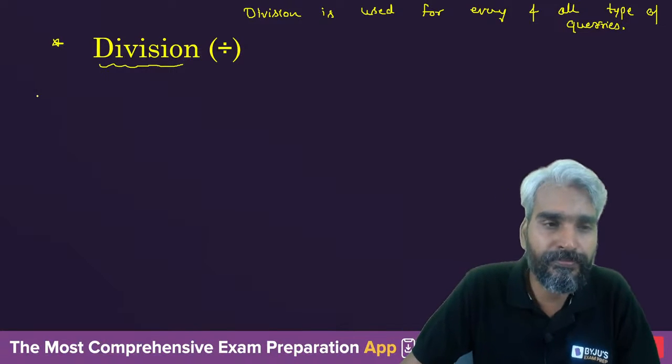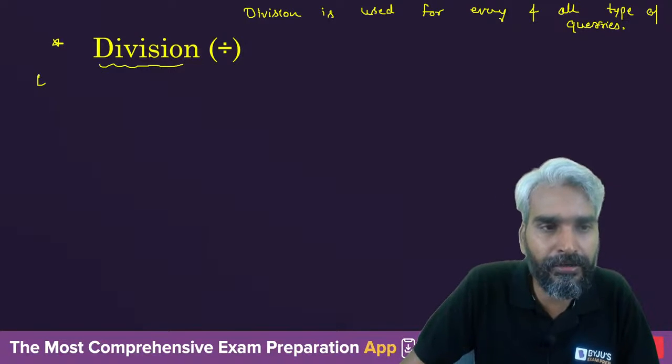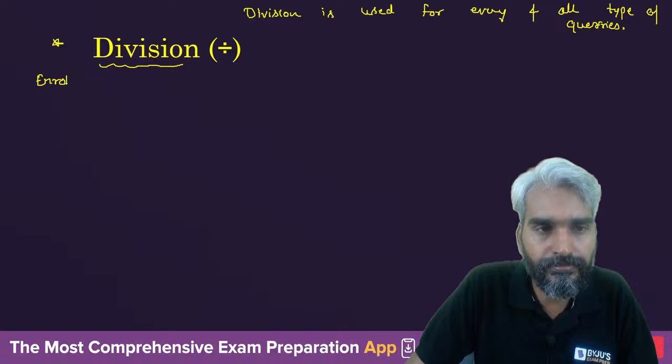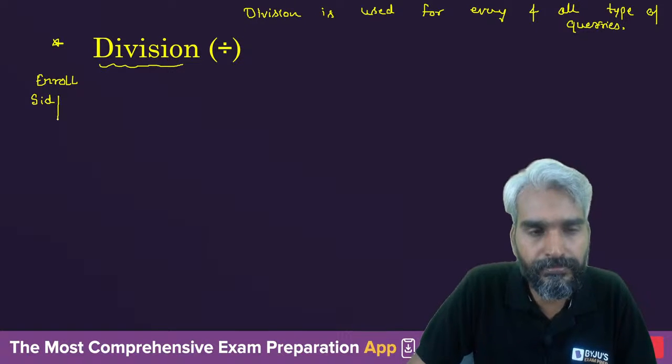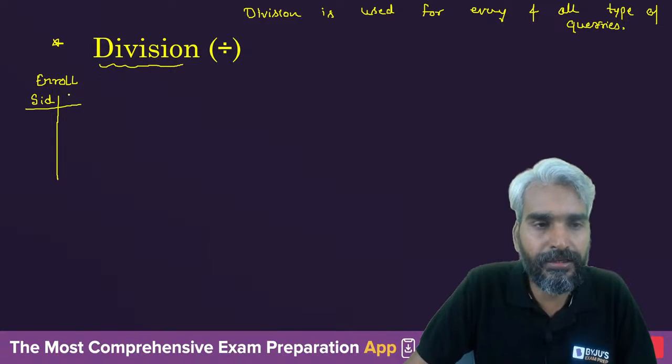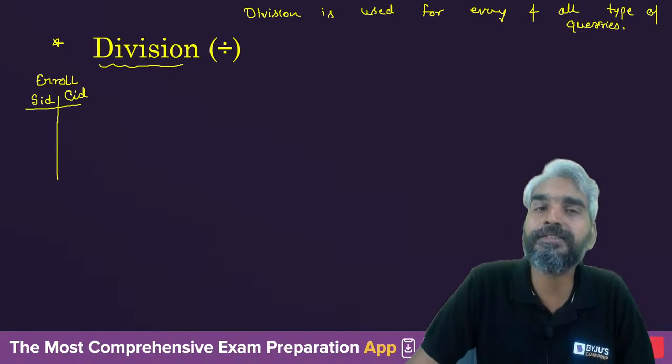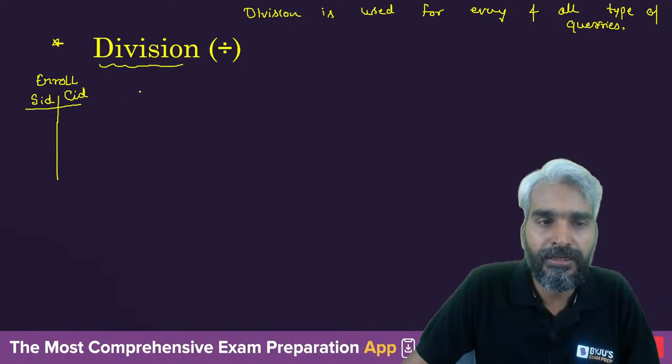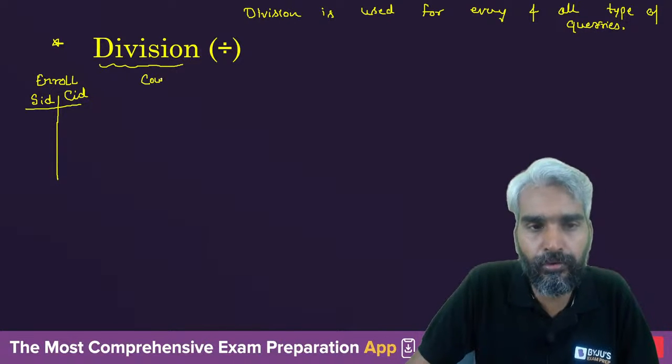So let's assume that we have our table enroll, in which we have SID and CID, the information of which student has enrolled for which course. And let's assume that there is a table course.